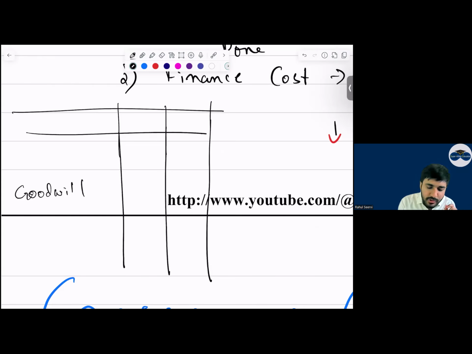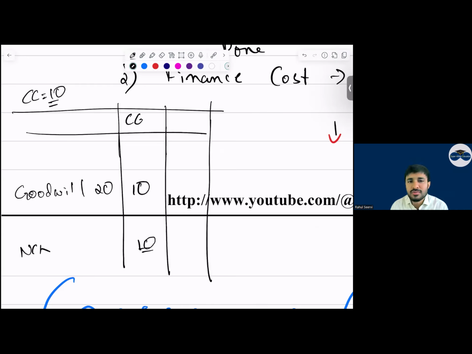Let's say they have calculated goodwill as 20. In this 20, they have not adjusted the contingent consideration of 10. Now, what will you do? Increase it here by 10. Write down your contingent consideration, and then in non-current liability, show this 10. This is the way how you do the adjustment.